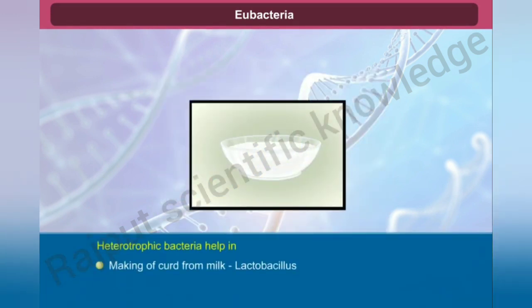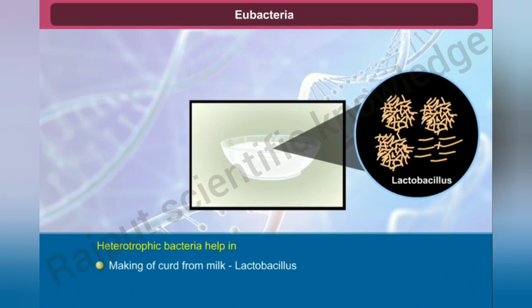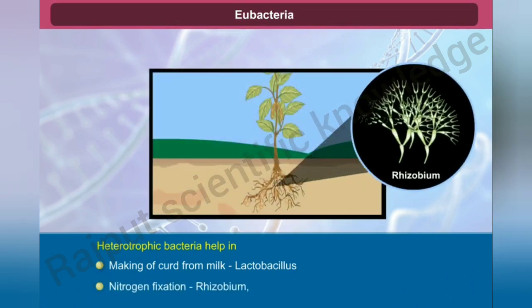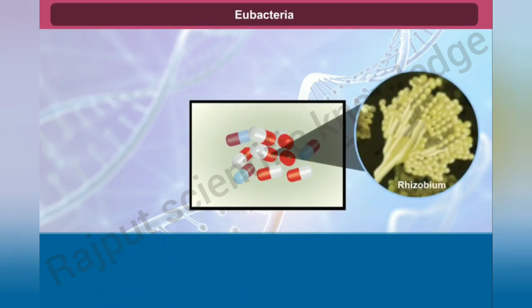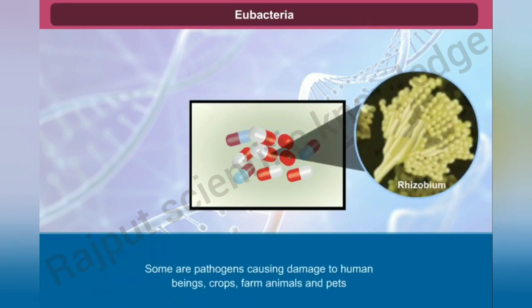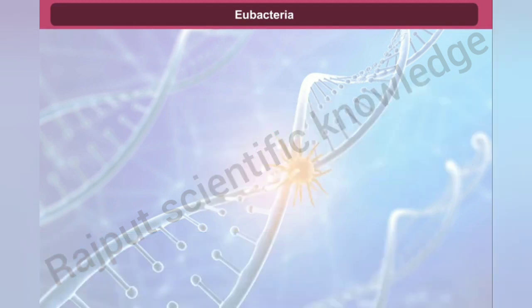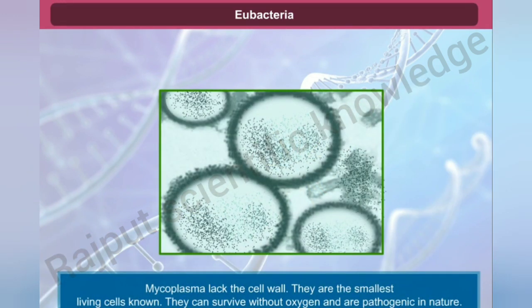Heterotrophic bacteria are helpful in making curd from milk, nitrogen fixation in legume plants, and production of antibiotics. Some are pathogens causing damage to human beings, crops, farm animals and pets. Mycoplasma. Mycoplasma lacks the cell wall. They are the smallest living cells known. They can survive without oxygen and are pathogenic in nature.